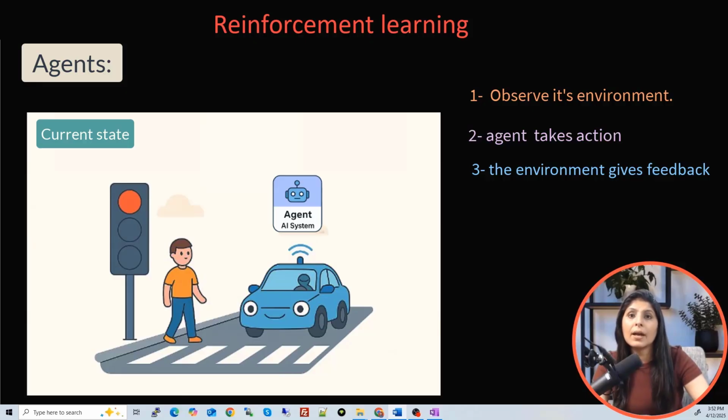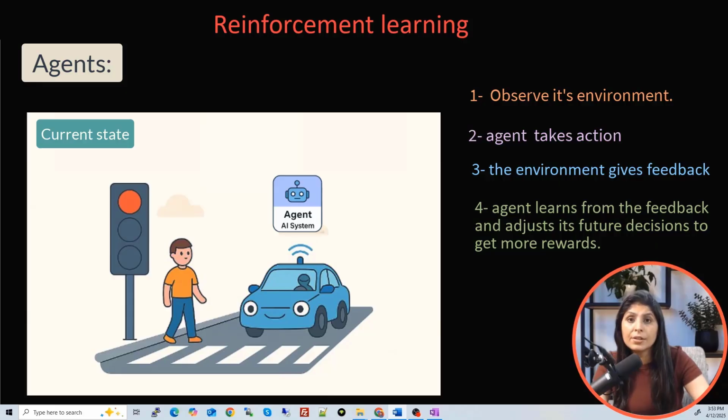This feedback helps the agent understand whether its action was good or bad. Then the agent learns from the feedback and adjusts its future decisions to get more rewards. Over time, the agent builds a strategy for choosing the best actions in different situations. This learned strategy is also called policy. We will learn about policy in detail in some time, okay?